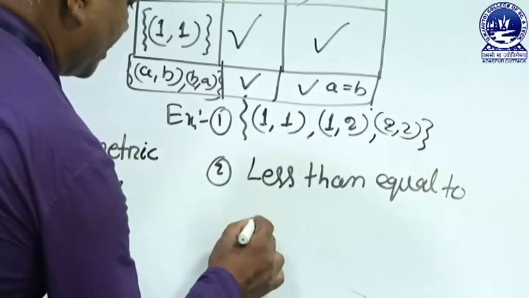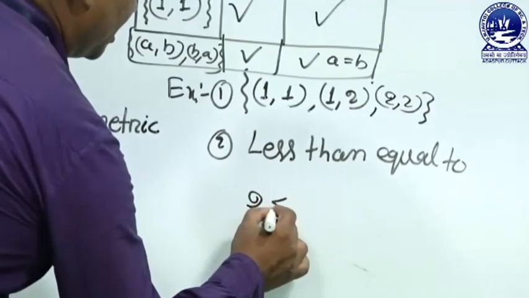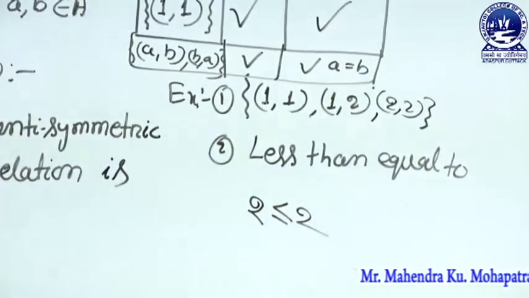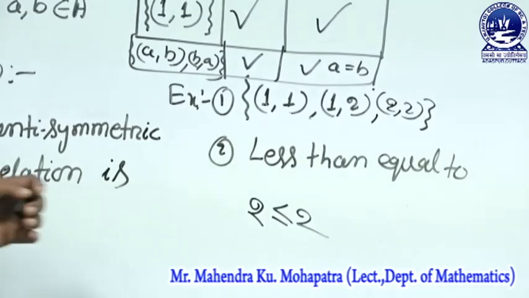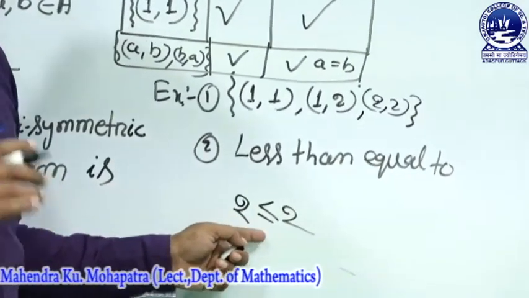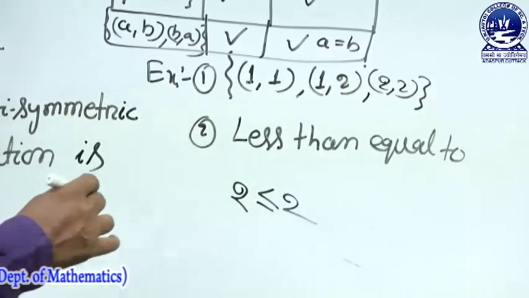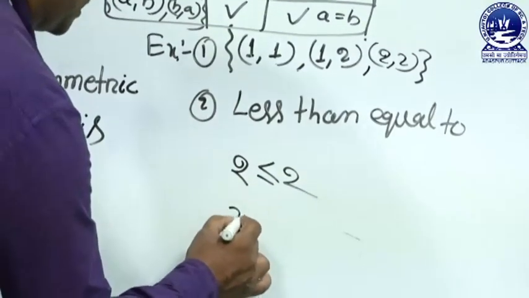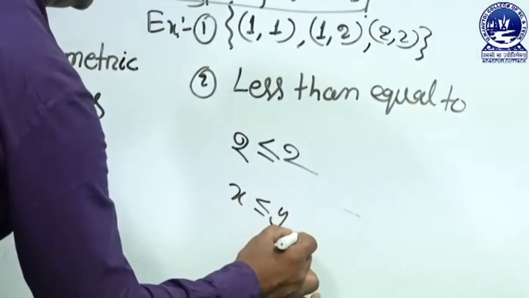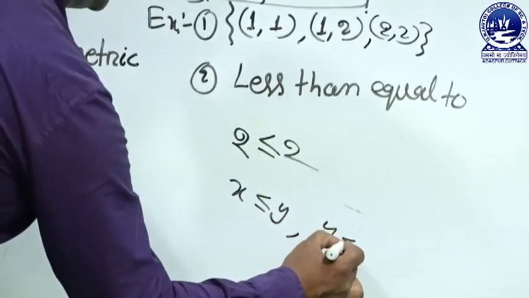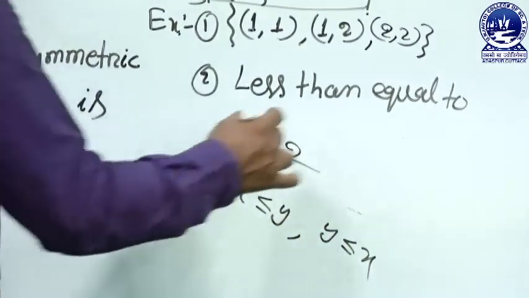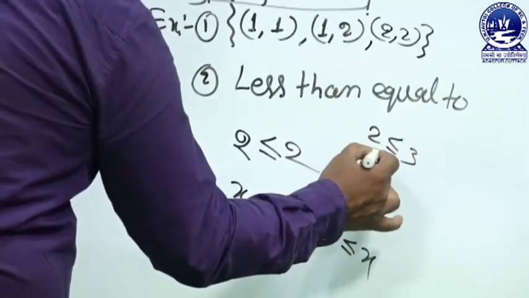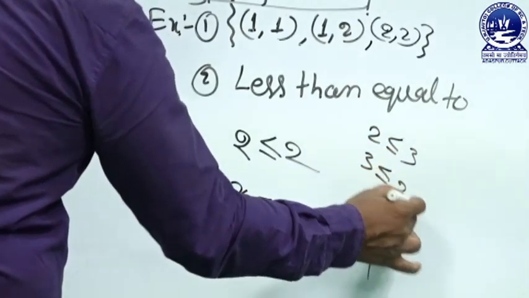It is reflexive, because any number is less than or equal to the same number. If x is less than or equal to y, then y cannot be less than or equal to x. For example, 2 is less than or equal to 3, but 3 is not less than or equal to 2.